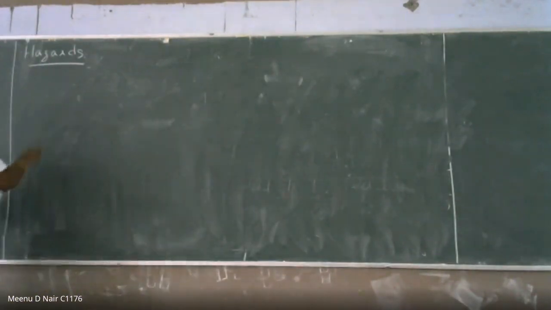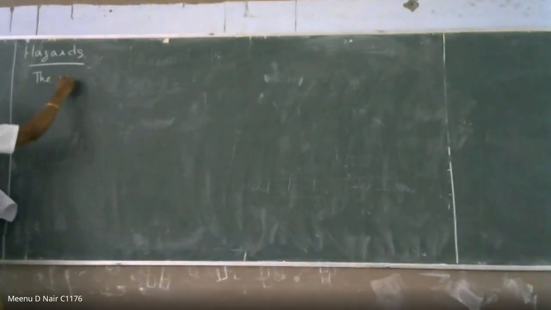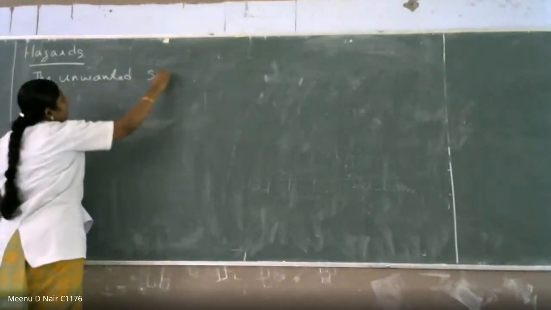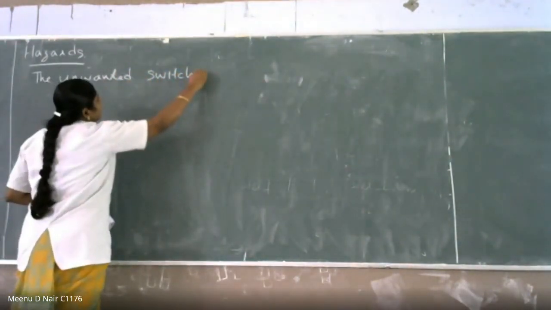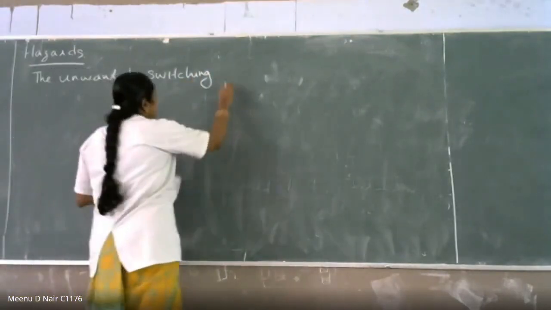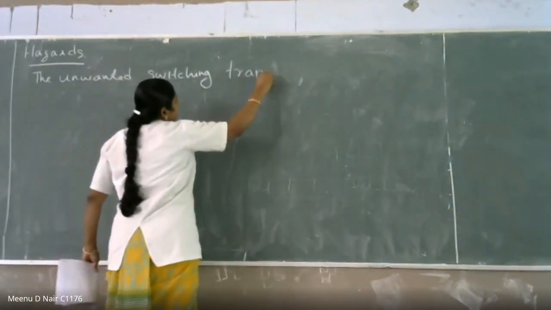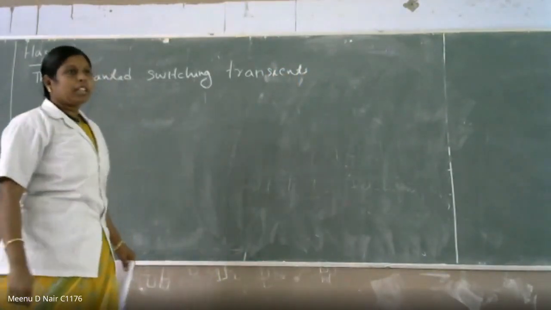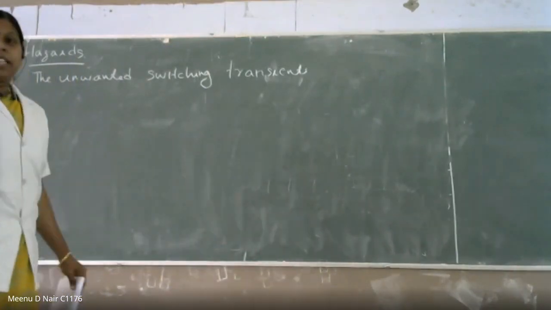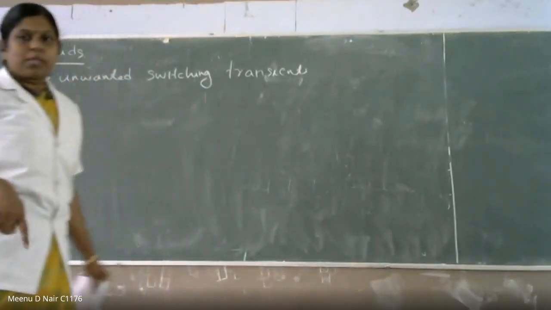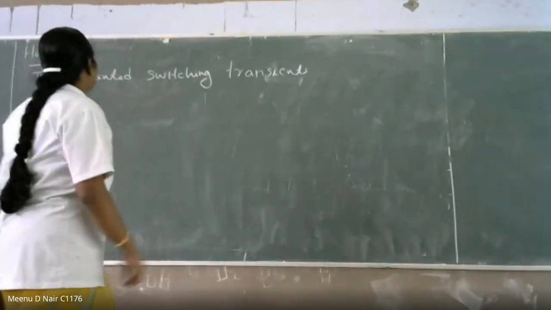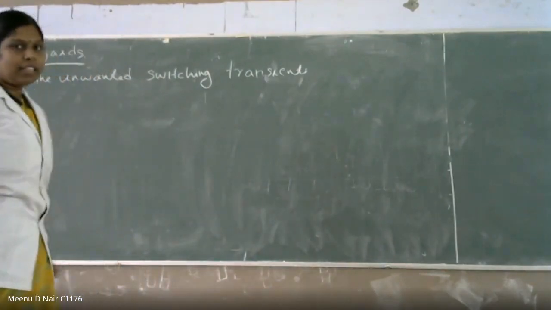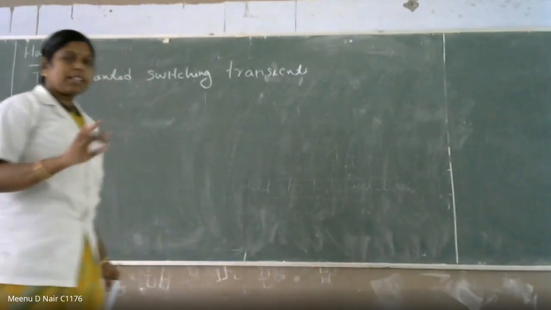So hazard, the definition, is the unwanted switching transients. So these are the problems in asynchronous sequential circuits. Okay, that is the most important thing. These things are not actually available in synchronous sequential circuits. These are the problems associated with asynchronous sequential circuits. So hazard is one of them. Then the second problem is races, and the third problem is cycles. Okay, these are the three different problems associated with asynchronous sequential circuits.